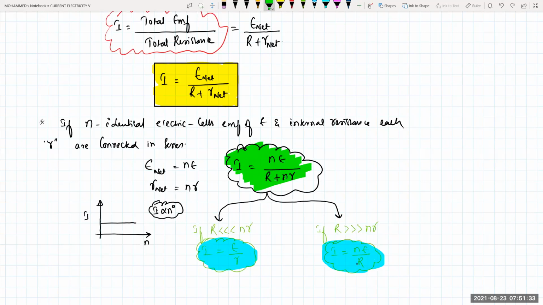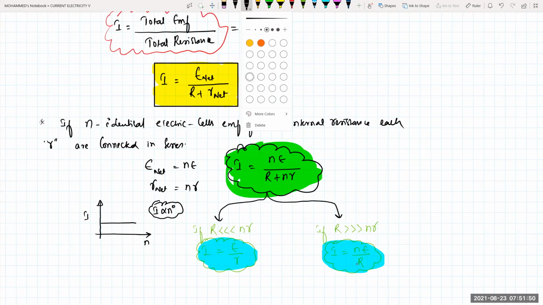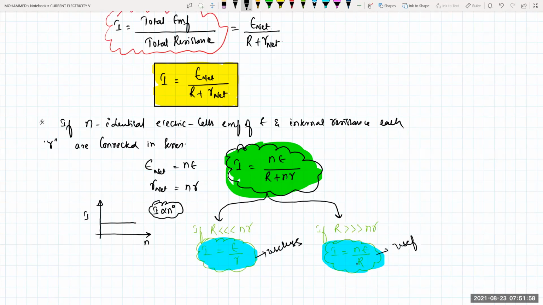I is equal to N into E divided by capital R plus n r for similar cells. If external resistance is smaller than n r, then I will be equal to E by r, a useless current. If R is much greater than N into r, N into E by R is a useful current. So what does useless current mean? This is your useless current. This is your useful current, because capital R will be large.